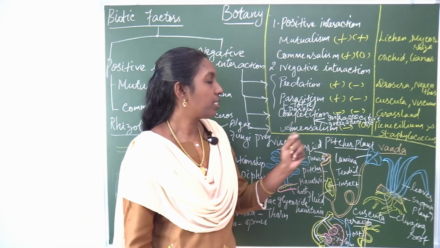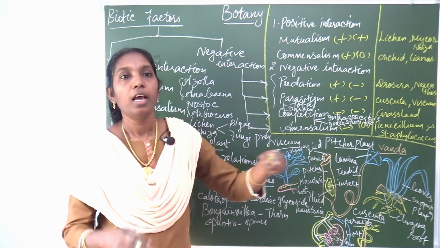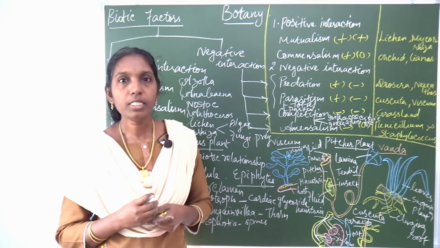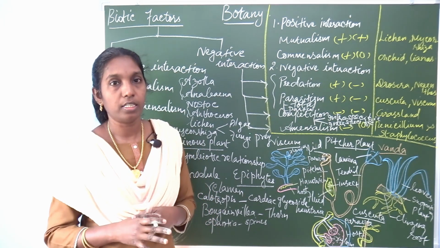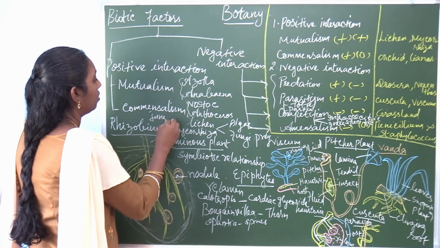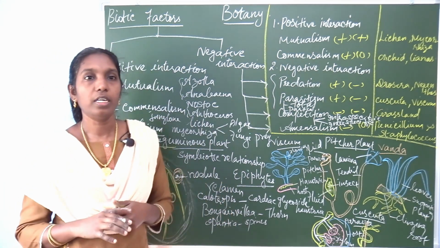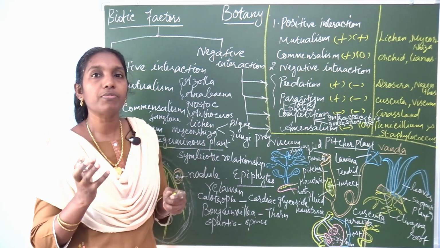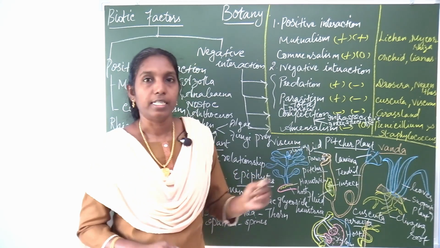And the roots of the black walnut secrete an alkaloid, the alkaloid named juglone, which inhibits the growth of the seedlings of walnut. Such examples are amensalism.